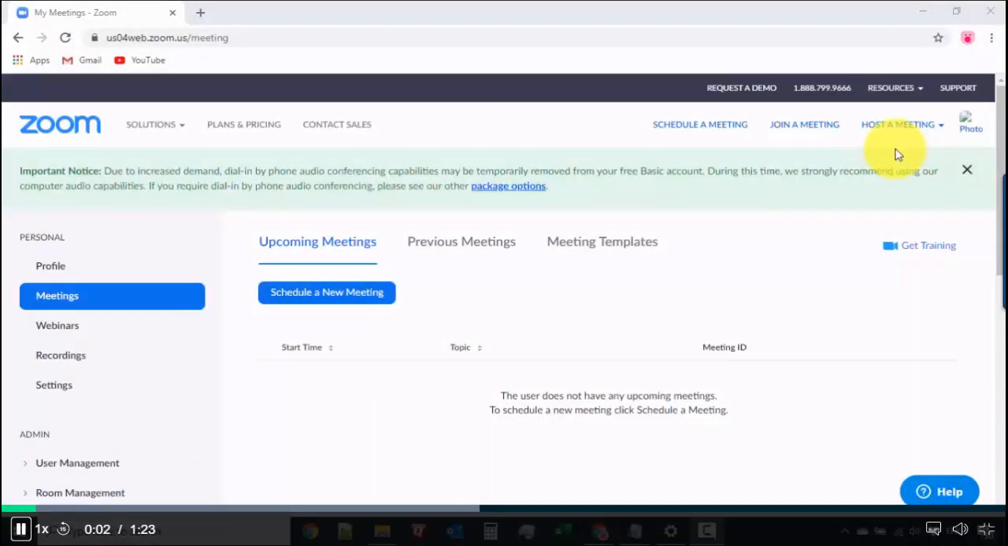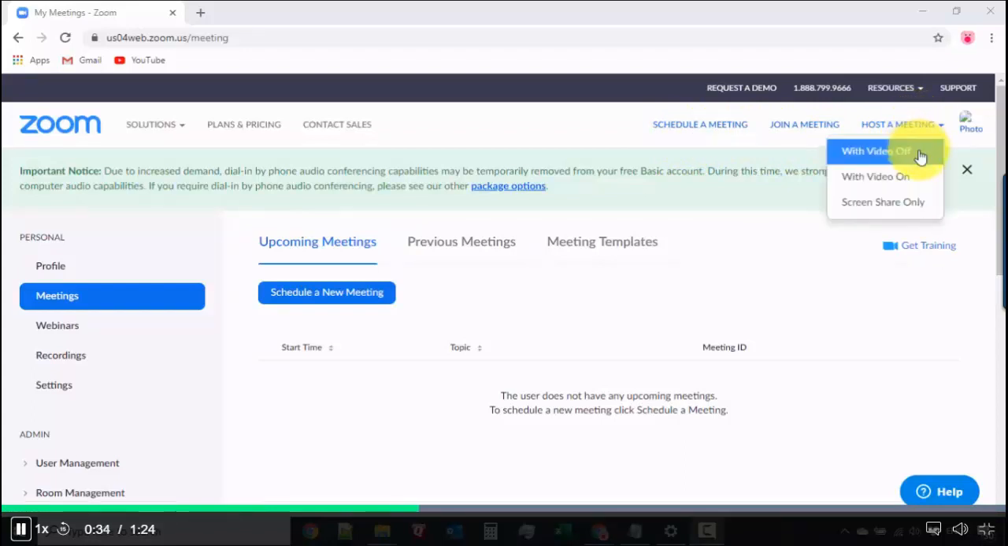So let's discuss first what we can do over here. We have a scheduling of meetings. So if you want to have multiple classes in advance, then you could do it over here. But the purpose of this course is to focus on how to host a meeting for multiple members. So if you're teaching a class, or if you have a team meeting, then you could use this straight away. Over here at the top, we have multiple options: schedule a meeting, join a meeting, host a meeting. But for us, we want to host our own meeting.